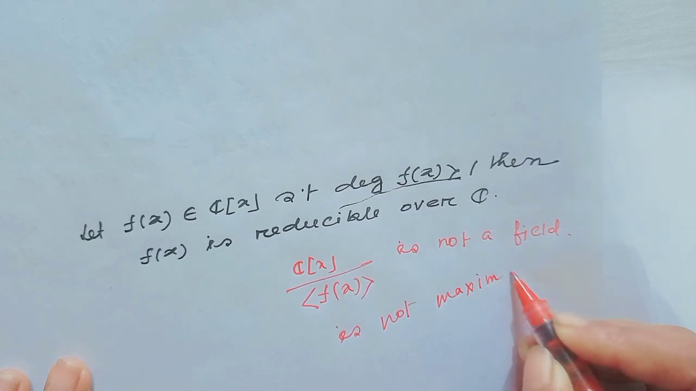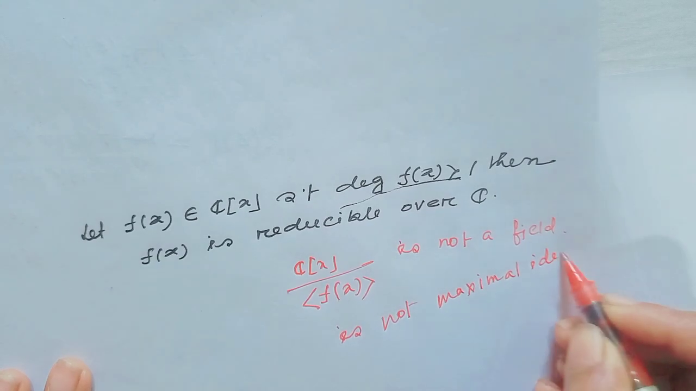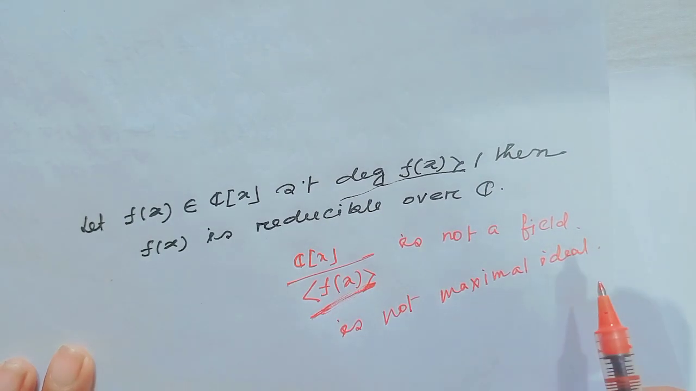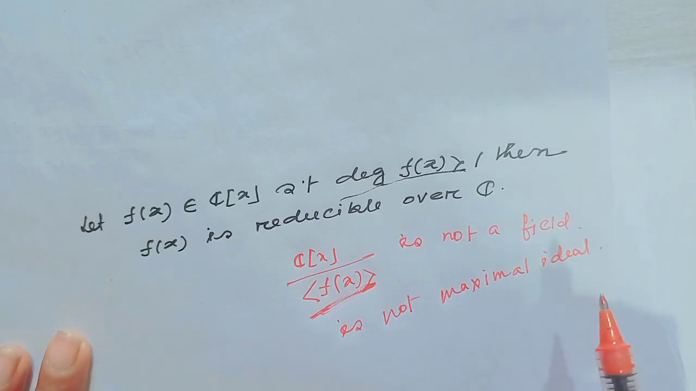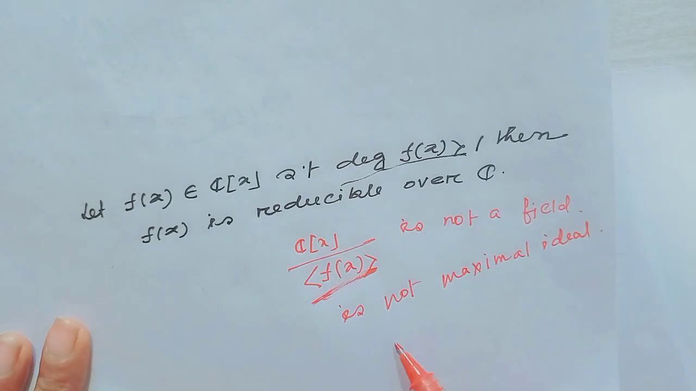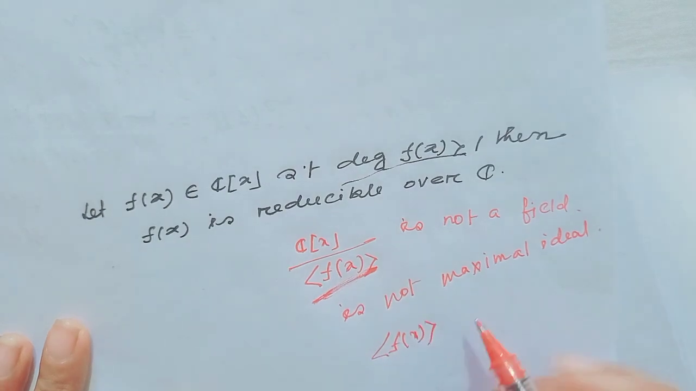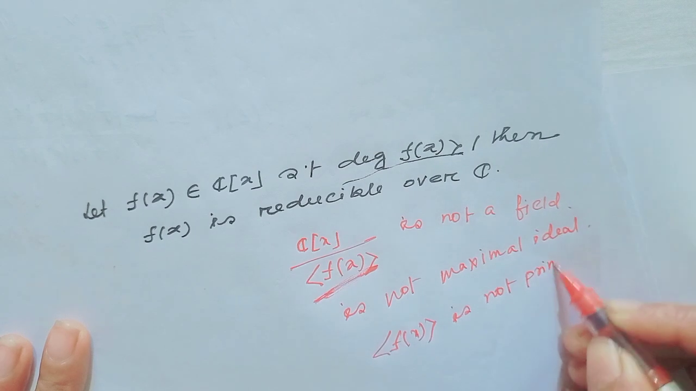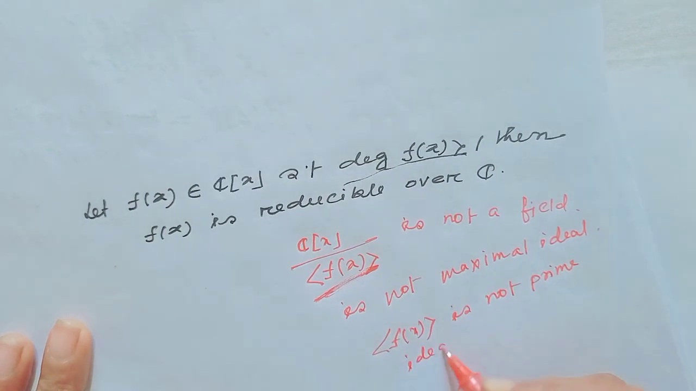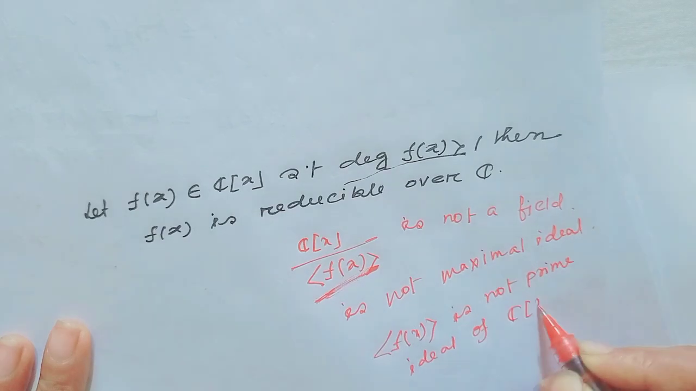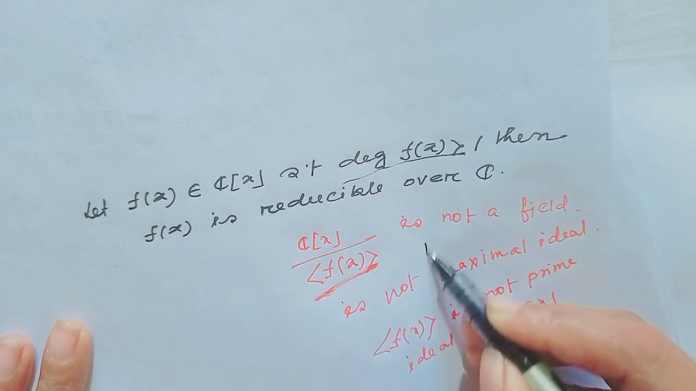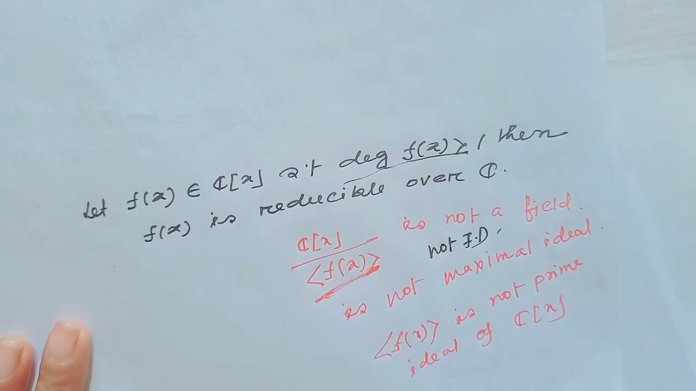since f(x) is a reducible polynomial. And since f(x) is a reducible polynomial, this is not only not a maximal ideal, this ideal is not a prime ideal of C[x]. So this is not only not a field, this is also not an integral domain.